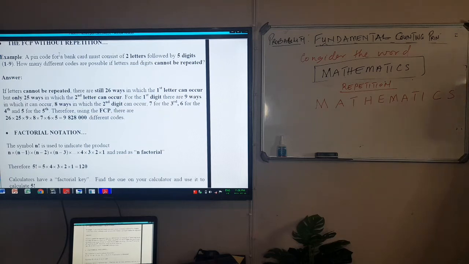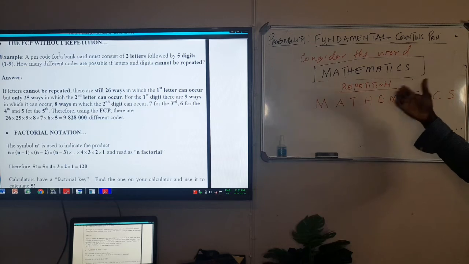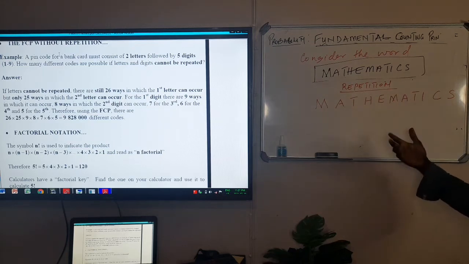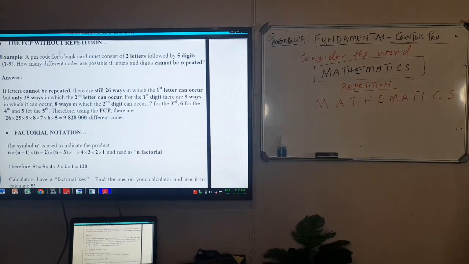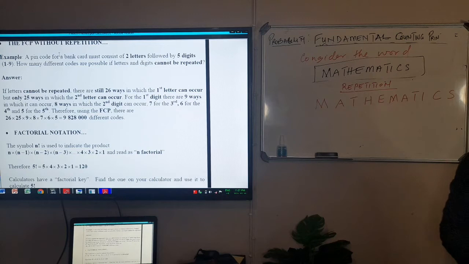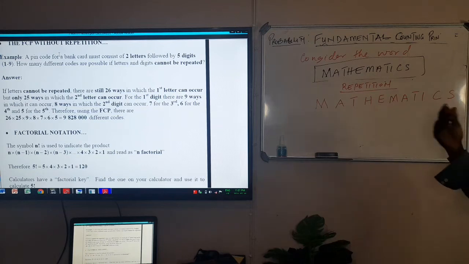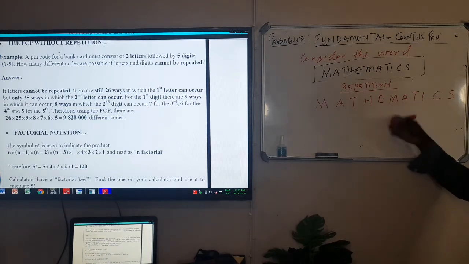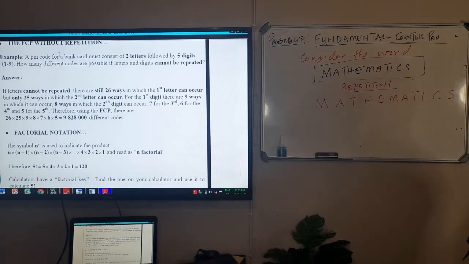And they're asking how many different possible arrangements can be made if all the letters can be repeated. Since there are 11 letters that can be repeated, then we are going to have 11 times 11 times 11 times 11 times. Each letter can repeat 11 times.